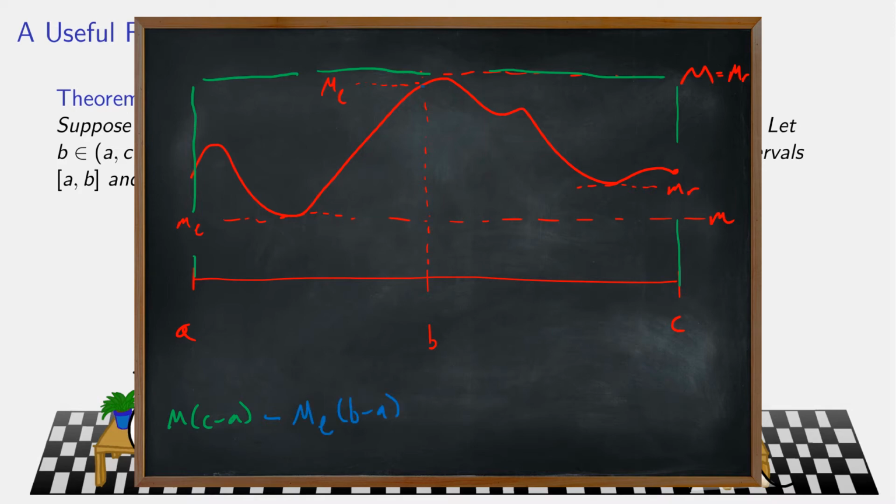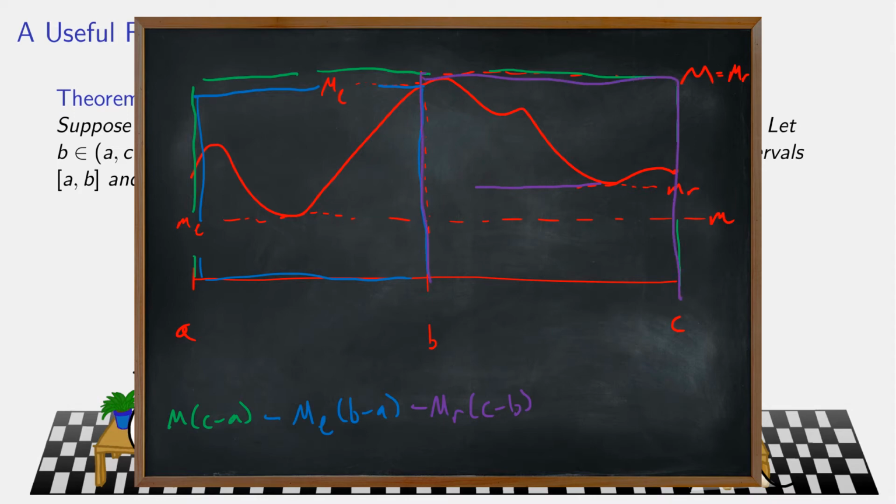That's going to be this rectangle right here. But I'm also going to subtract, and let's do this in purple, the inf on the right times the length of the right interval. Whoops, that's the inf. That would be this right here.